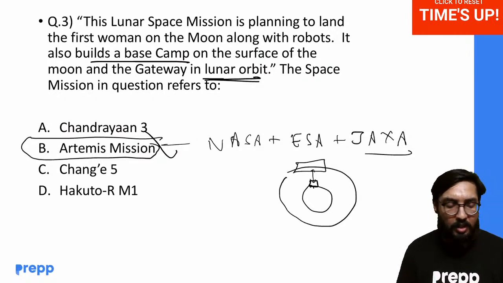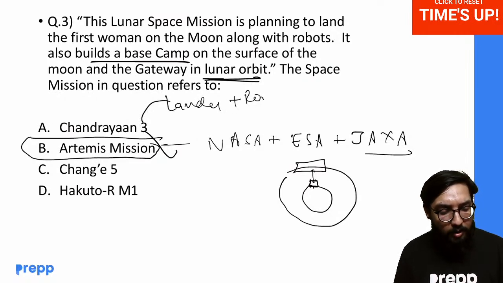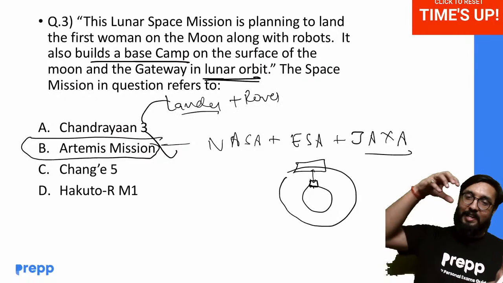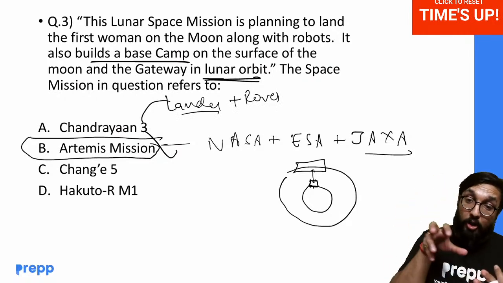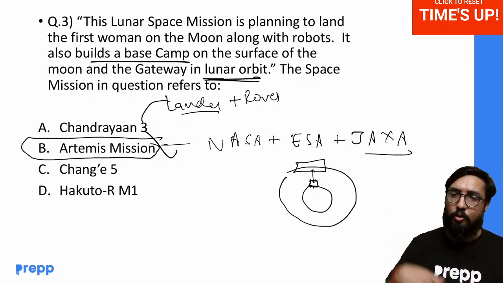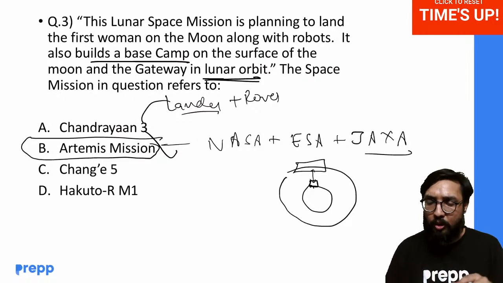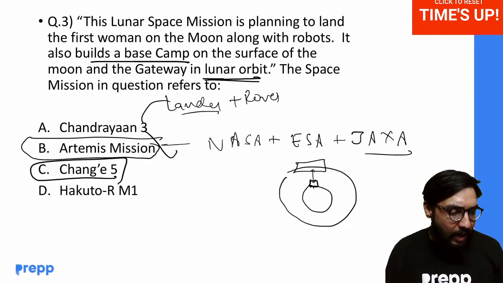It's Artemis mission. Chandrayaan 3 is lander plus rover. Lander means something will land on the moon. Rover means a robot or something will come out of it, go on the surface of the moon, and explore it. Chang'e 5 is China's mission to the moon.